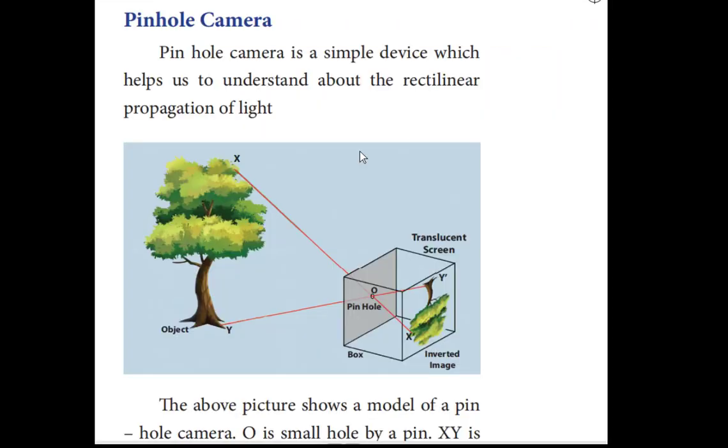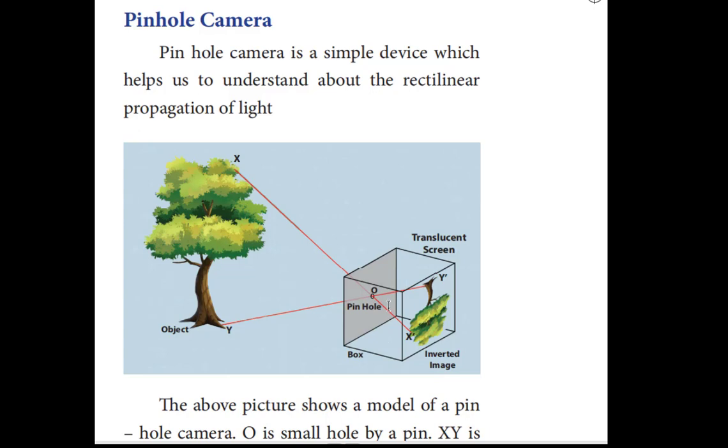Dear children, now let us switch over to the application of rectilinear propagation of light, that is the pinhole camera. This is the simple arrangement. See here, a pinhole camera is a simple device which helps us to understand the rectilinear propagation of the light. Okay, take this as the object. Here it is a very small pinhole. Then the light coming from this tree is inverted and forms an image on the opposite side of this camera. This camera is nothing but a small empty box, and you have to put a small hole here. You have to be careful in making the hole, which should be very small. Okay, you should not make a very big hole.